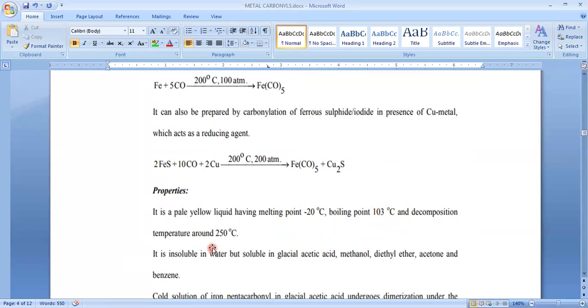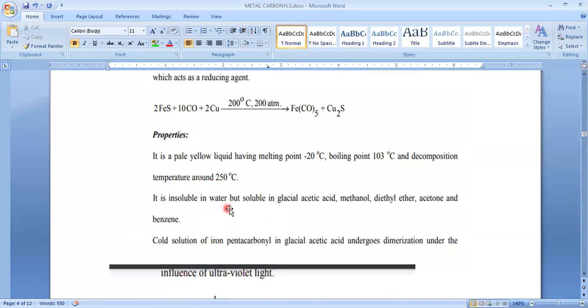Nickel tetracarbonyl can be decomposed at around 180 to 200 degrees centigrade, whereas iron pentacarbonyl will be decomposed around 250 degrees centigrade. It is insoluble in water but soluble in glacial acetic acid, methanol, and ether.